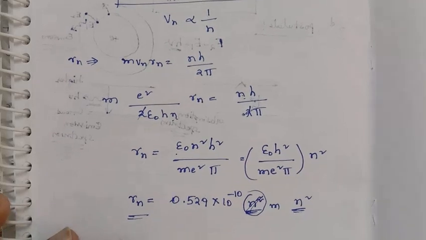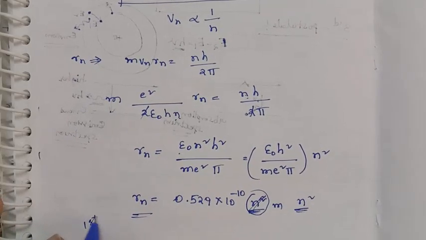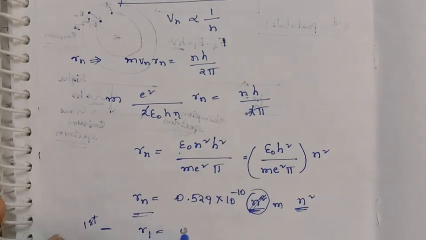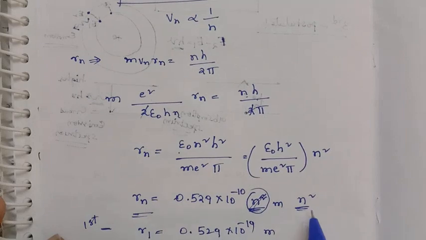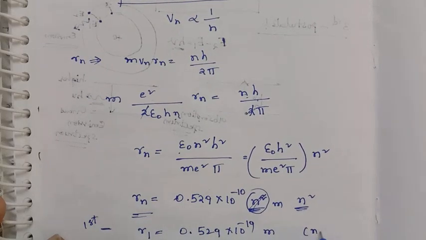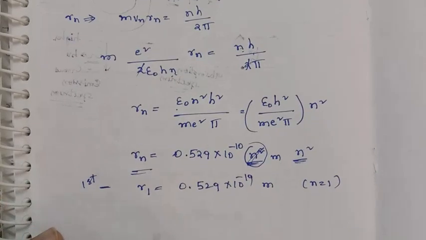Suppose the first orbit means the first orbit radius of the hydrogen atom. The first orbit radius R1 is equal to 0.529 into 10 to the power of minus 10 meter, where n is equal to 1. And what is the second orbit?